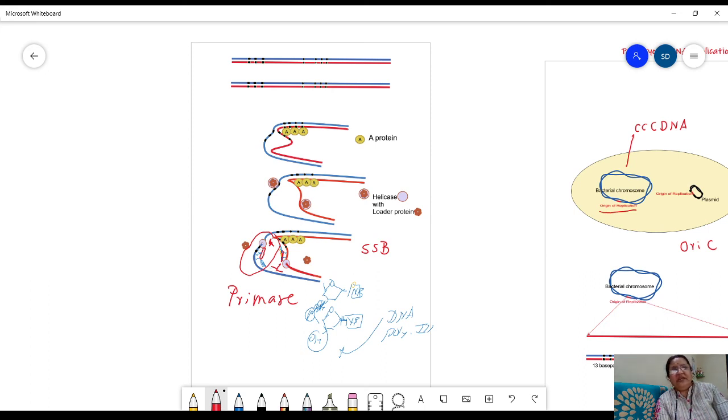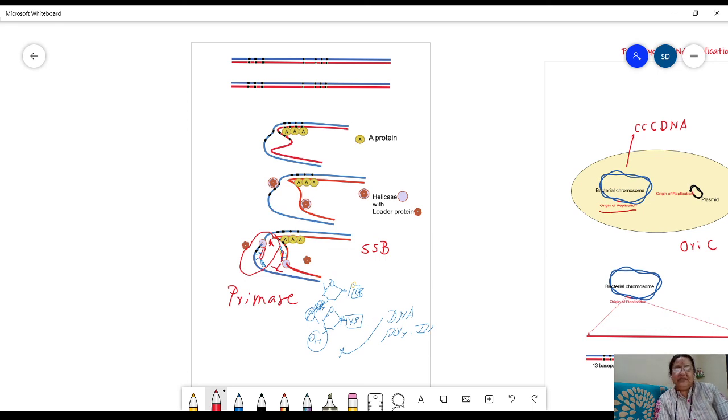It does not require any free 3' OH end, so the RNA primer is produced. Small regions of RNA molecules are synthesized. Then, once 8 to 10 RNA nucleotides are added to the RNA chain, a free 3' OH end is available. DNA polymerase 3 comes into role and extends the synthesis.